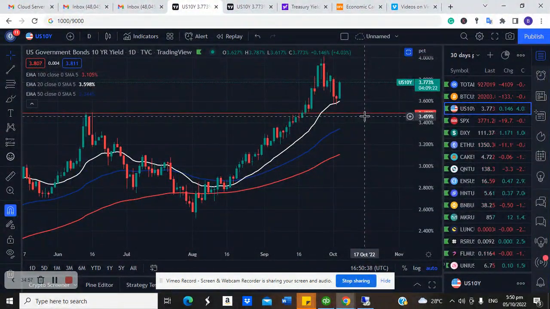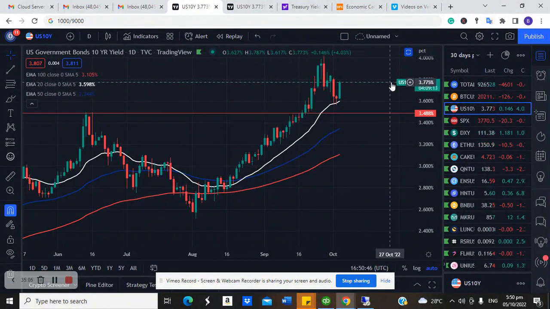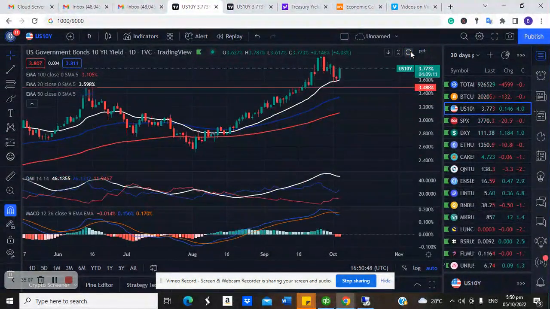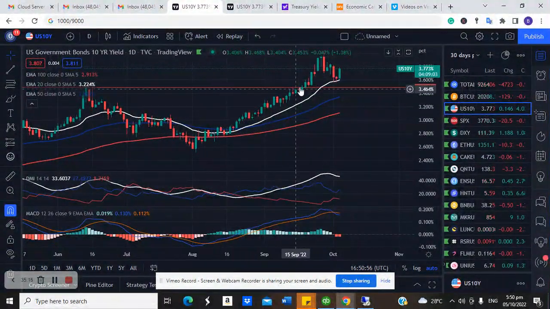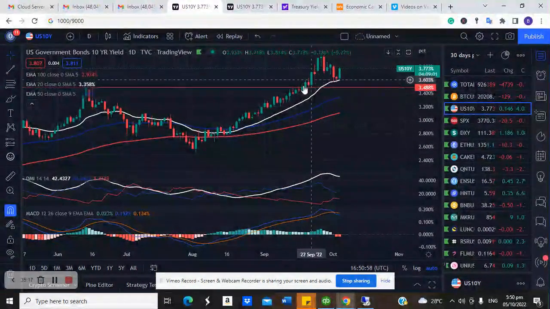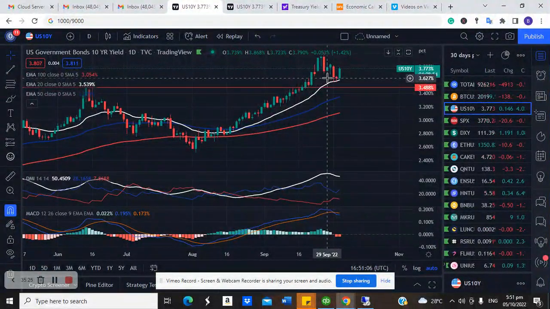This is the number one tool you need to always check every week to know where the market is headed. If investors are moving money into bond market in anticipation that the rate will go lower, then this yield will come down. But as the yield continues to rise, it's a sign that investors are selling off their current bond, hoping that when the Fed increases the interest rate, then the next one will come at a higher rate.